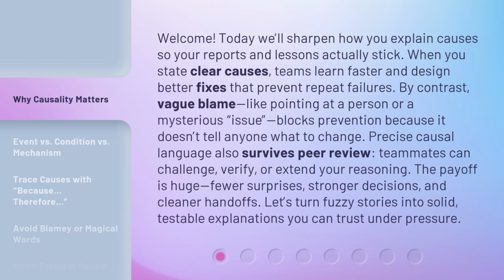By contrast, vague blame, like pointing at a person or a mysterious issue, blocks prevention because it doesn't tell anyone what to change. Precise causal language also survives peer review. Teammates can challenge, verify, or extend your reasoning. The payoff is huge. Fewer surprises, stronger decisions, and cleaner handoffs. Let's turn fuzzy stories into solid, testable explanations you can trust under pressure.